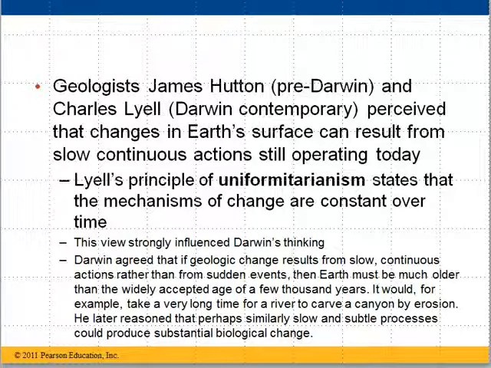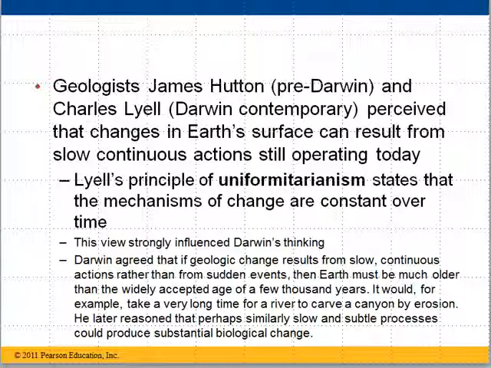He also agreed that if geologic changes resulted from slow, continuous actions rather than these sudden catastrophic events, then that must mean that the Earth must be quite a bit older than the widely accepted age at the time of a few thousand years. It would, for example, take an extremely long amount of time for a river to carve the Grand Canyon by the process of erosion.